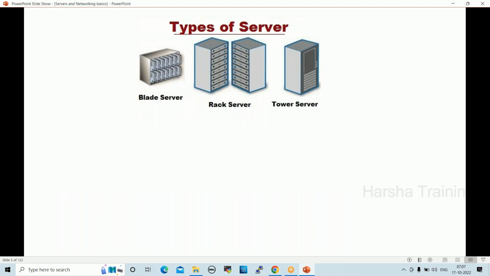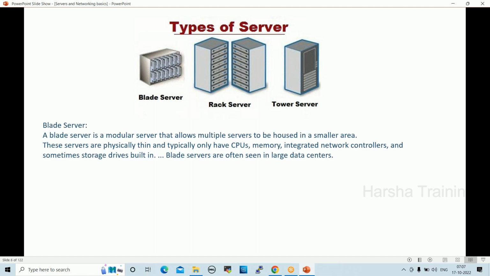Types of servers. These are the traditional servers: blade server, rack server, tower server. What is a blade server? A blade server is a modular server that allows multiple servers to be hosted in a smaller area. Blade servers are very thin, very small servers used in enterprise level data centers. They are held in one container, and based on the container capacity, we can insert the blades and configure them.